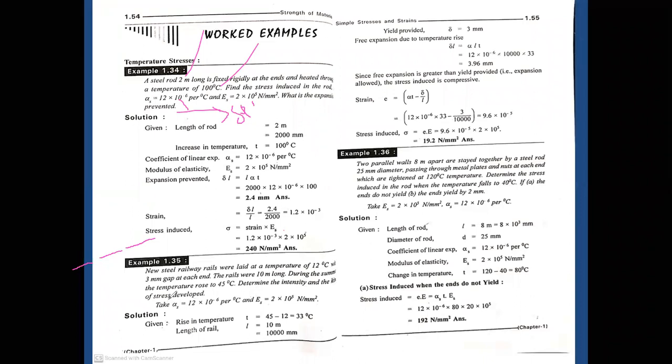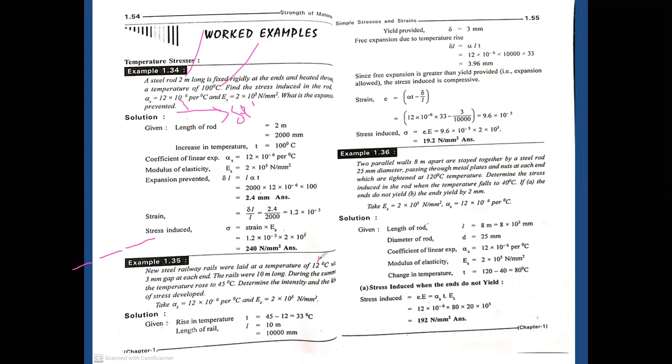Then take alpha s equals 12 × 10^-6 per degree centigrade, and Es equals 2 × 10^5 Newton per mm². In the problem, the data given is the rising temperature, 45 minus 12. Initially the rails have a temperature of 12 degrees centigrade as the ambient temperature.